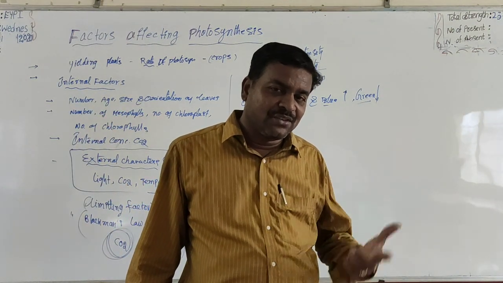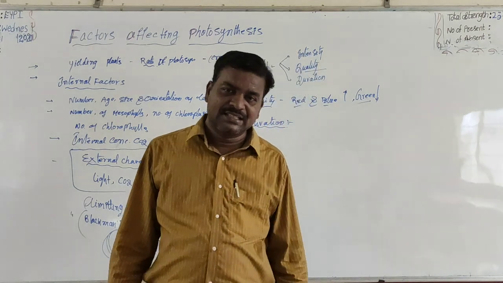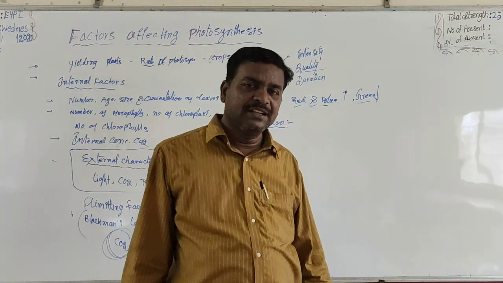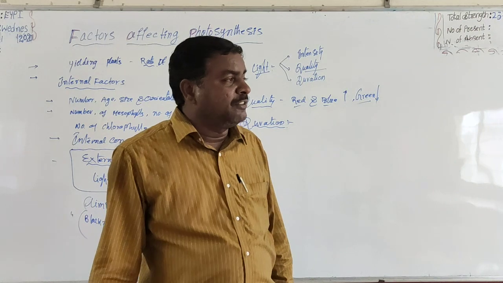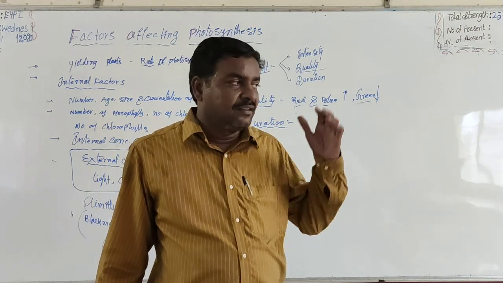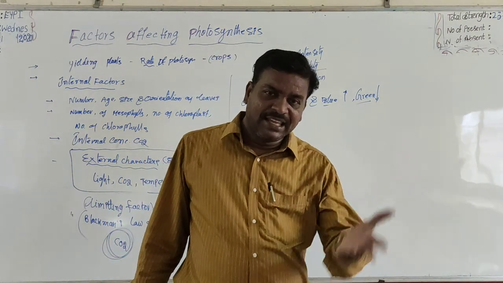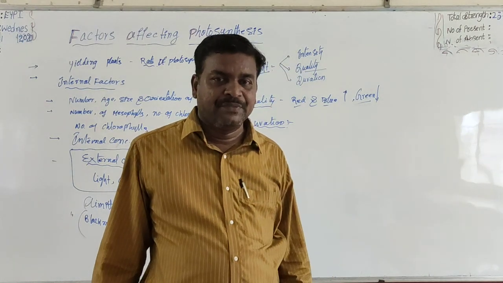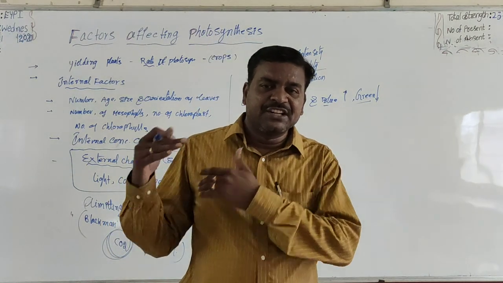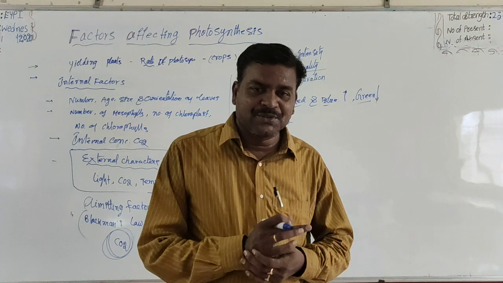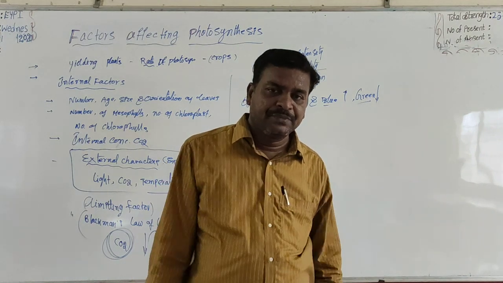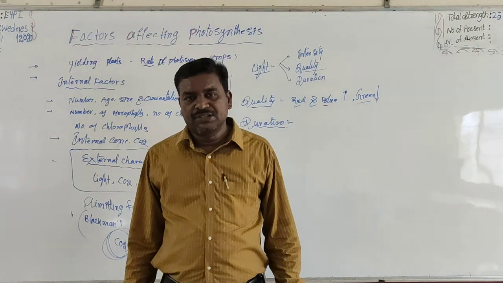Which plant shows a high rate of photosynthesis? The plant which is placed in sunlight shows a high rate of photosynthesis. But the plant which is placed in the dark shows a low rate of photosynthesis. Okay. Now coming to another experiment.